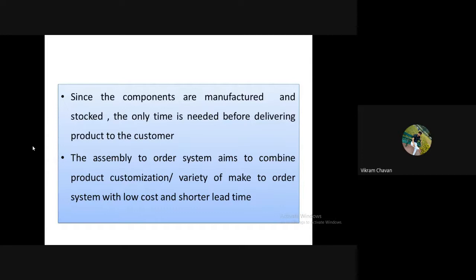Next point: since the components are manufactured and stocked, comma, the only time needed is assembling time before delivering the product to the customer.